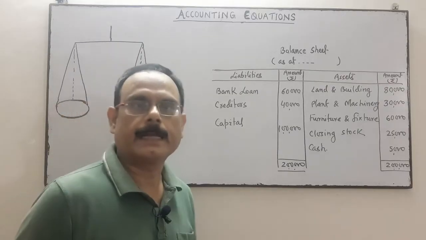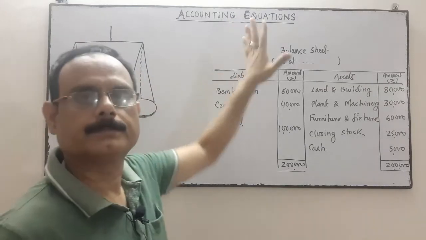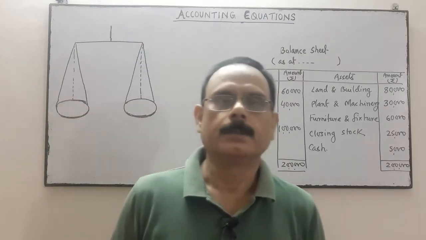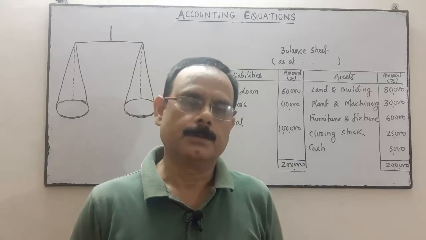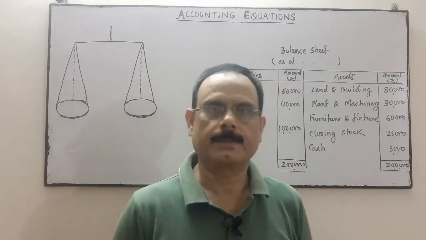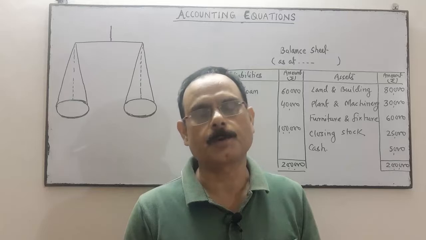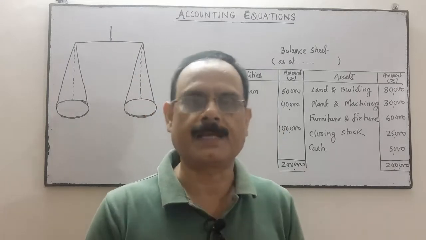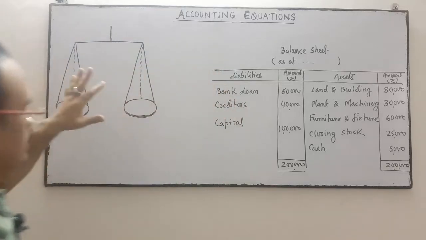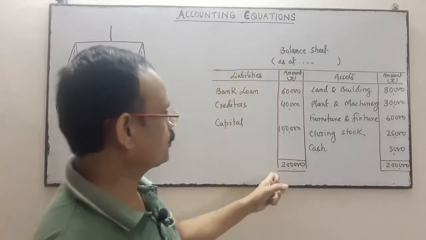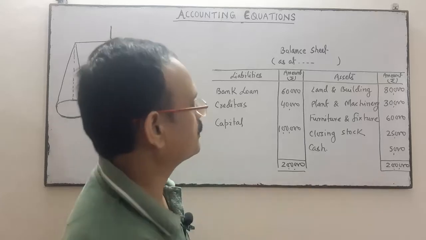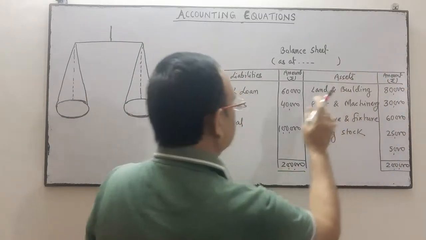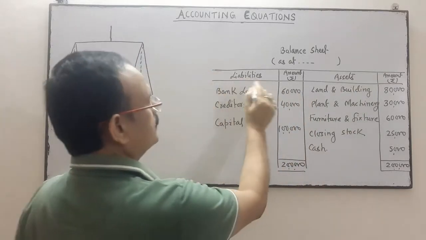Now the topic is accounting equation. This is the next topic. Accounting equation is based on the dual aspect concept, that every debit has a corresponding credit with the same amount. That's why our balance sheet always matches. Both sides of the balance sheet always match. The right hand side is your assets and the left hand side is your liabilities.